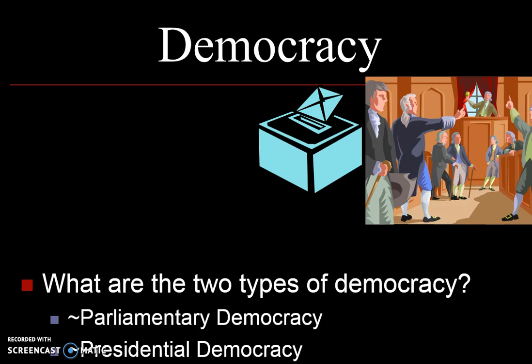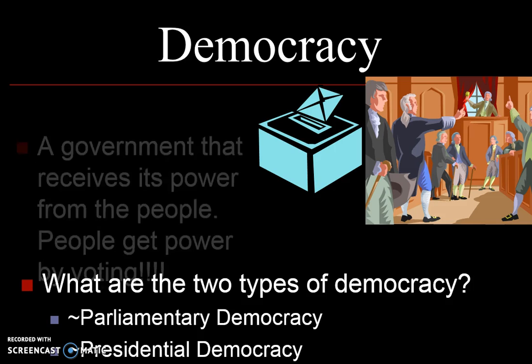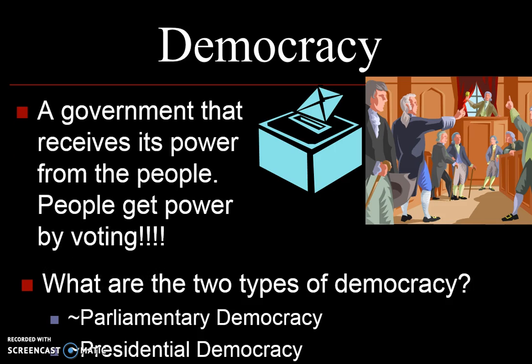The third way people are ruled is a democracy. We're pretty familiar with democracies, because that's what we have in our country. We have two different types of democracies, but one thing that all democracies have in common is that they get their power from the people. The people get their power through voting, and all democracies vote in their lawmakers, or the legislative branch. That is common for every democracy. They always vote in their lawmakers because those are the people that make the laws of the land, and that's who you want to make sure you're voting for.